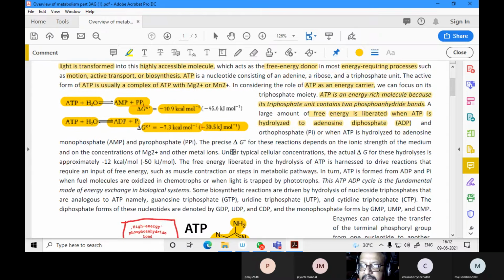Under typical cellular conditions, the actual delta G for this hydrolysis is approximately minus 50 kilojoules per mole. The free energy liberated by this hydrolysis is harnessed to drive reactions that require input of free energy, such as muscle contraction or steps in a metabolic pathway.